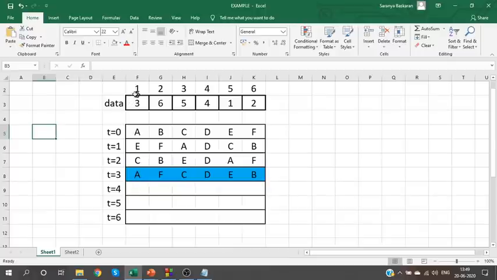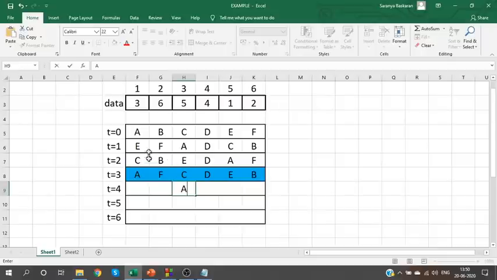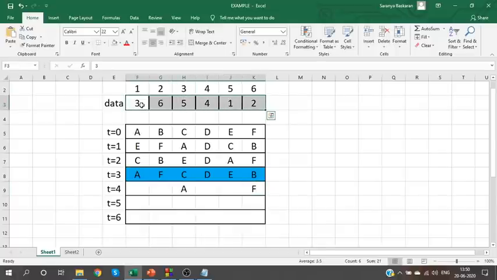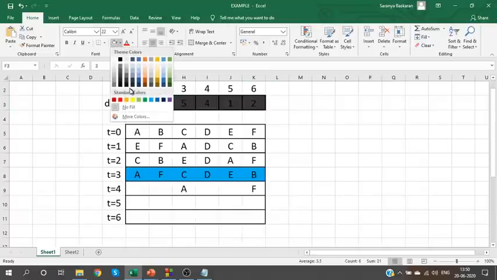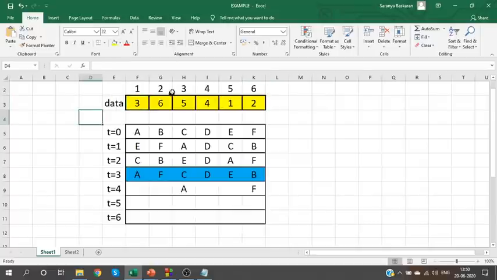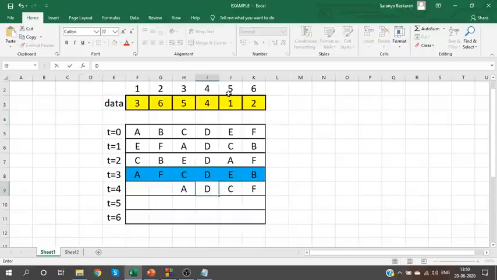So standing at 1 will go to 3. Okay, standing at 2 will go to 6. F goes to 6. Person standing at 3 will go to 5. This is the data you need to focus on, guys. Okay, standing at 3 will go to 5. So C goes to 5. 4 stays there. 5 goes to 1. So E goes to 1. And 6 goes to 2. So B goes to 2.